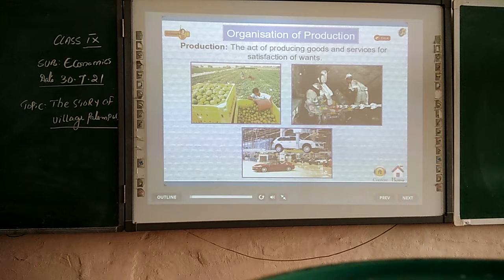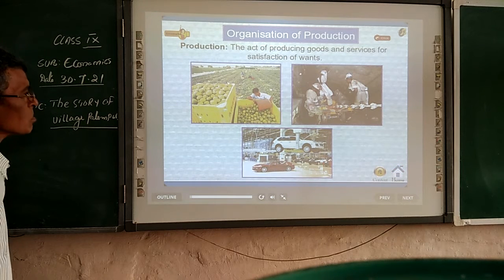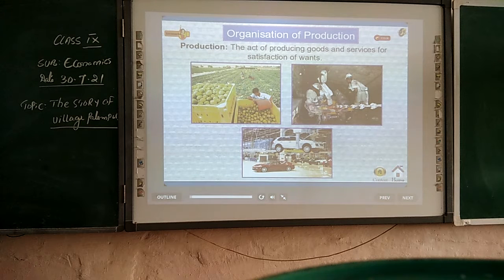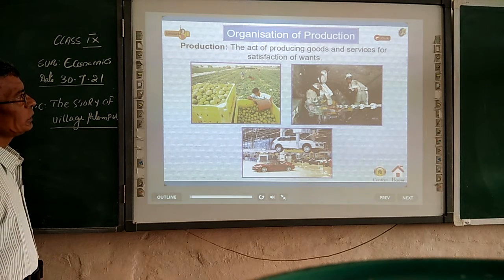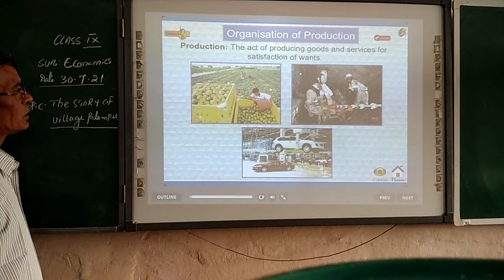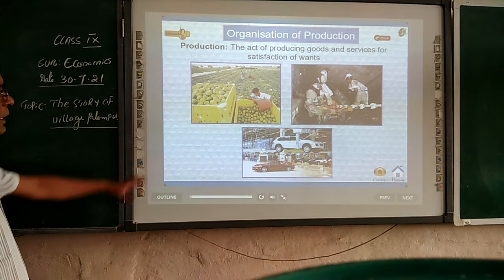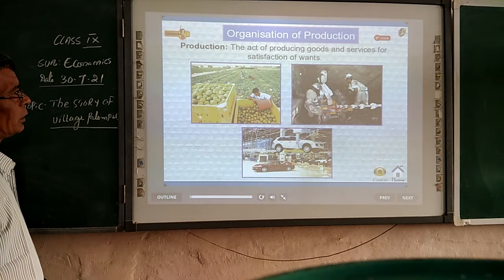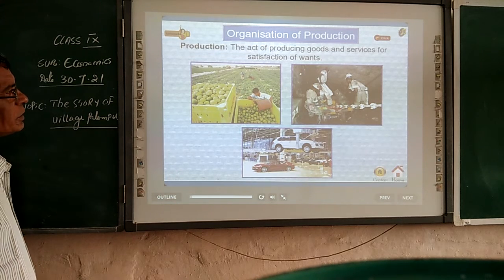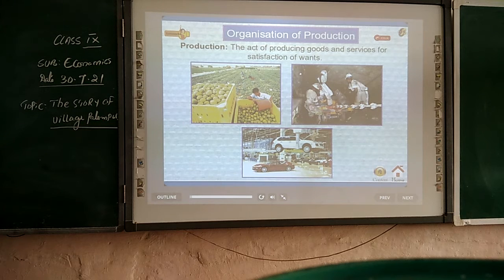We will begin with the meaning of production. Production is the act of producing goods and services for satisfaction of wants. See, organization of the production. People have been cultivating various fruits, doing business, and working in mines. Whatever they need, by doing different activities, they are fulfilling their needs.